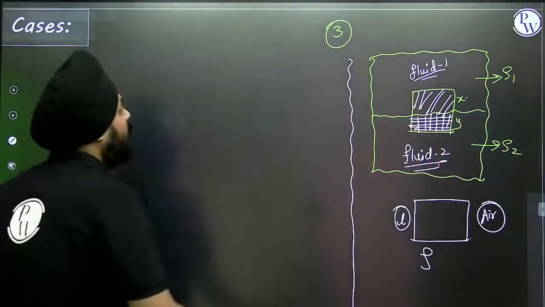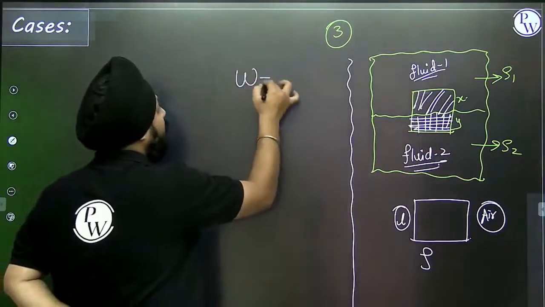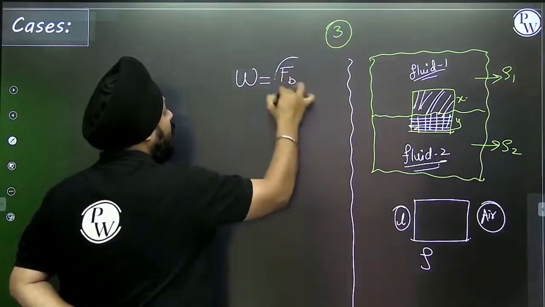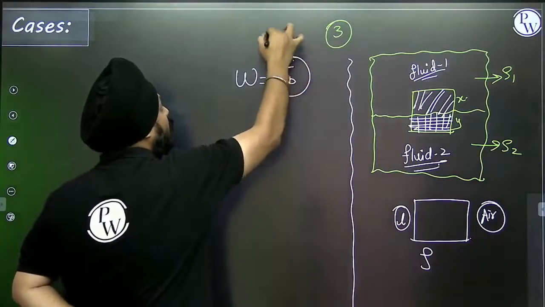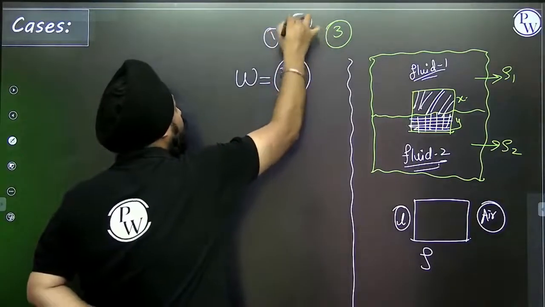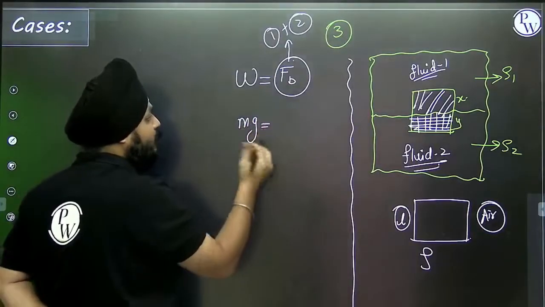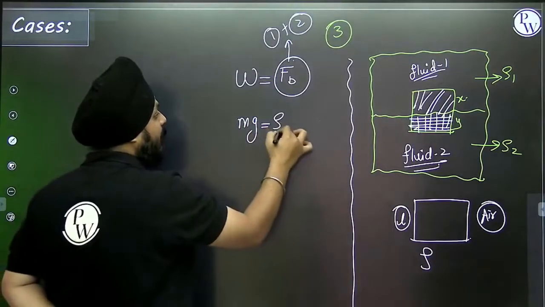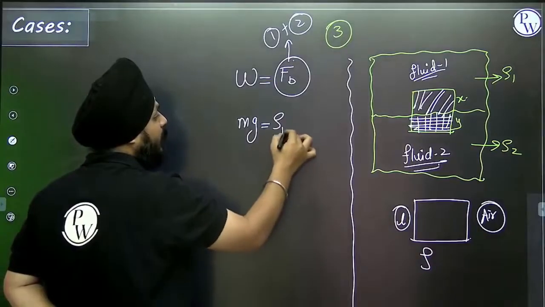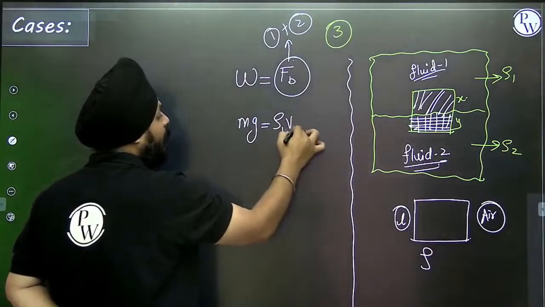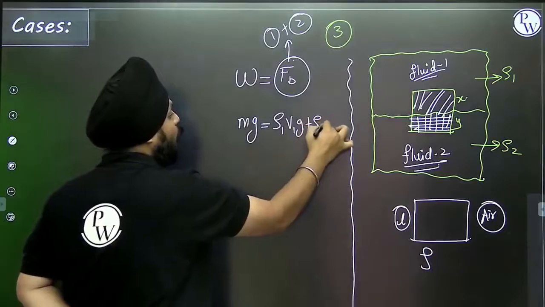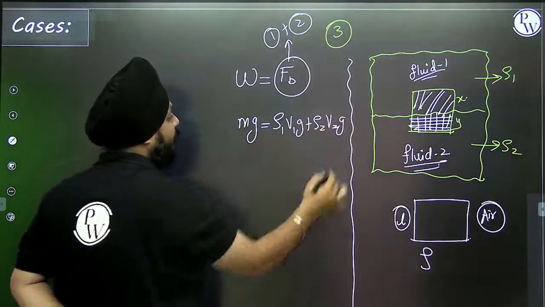It means that according to the law of flotation, we were balancing this, right? So this will be because of fluid 1 and 2 both. So weight in the air is mg. This will be the buoyant force, right? Okay, this will be rho 1 volume of 1 into g plus rho 2 volume of 2 into g.